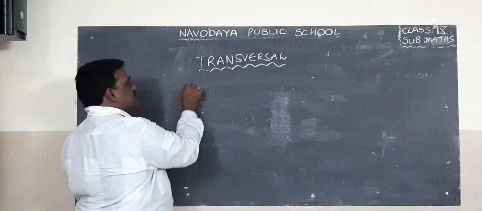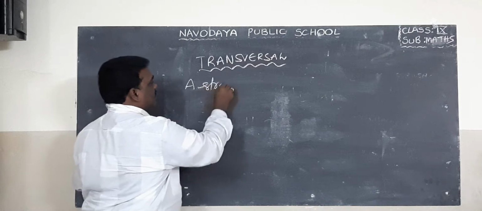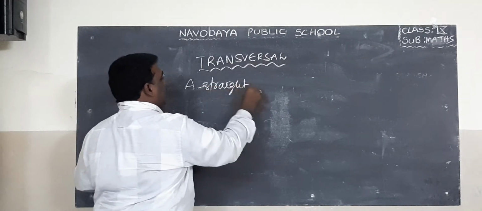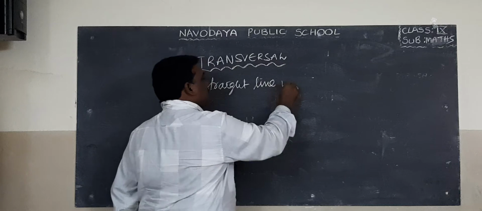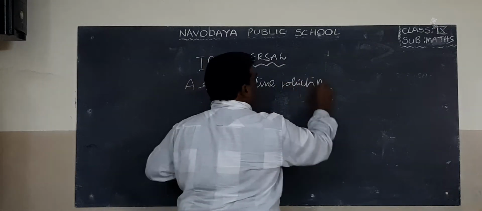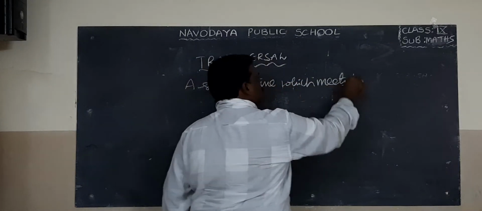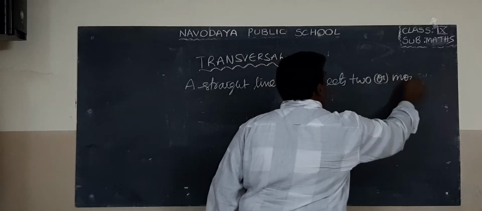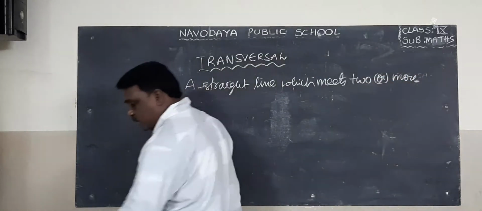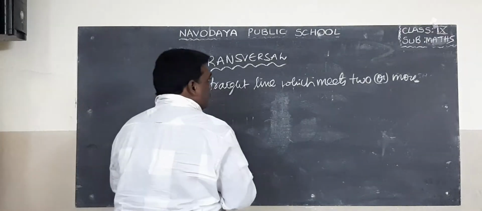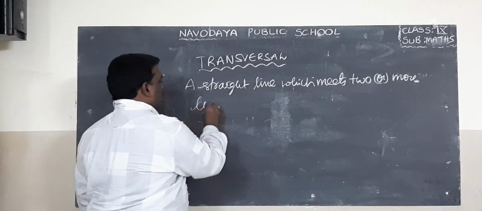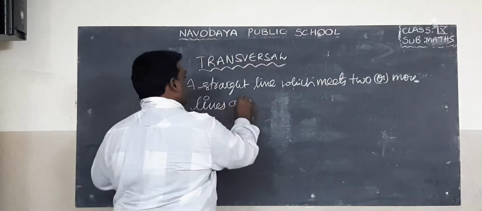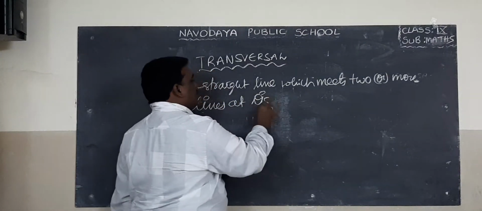So what is the definition? A straight line which meets two or more lines at distinct points.